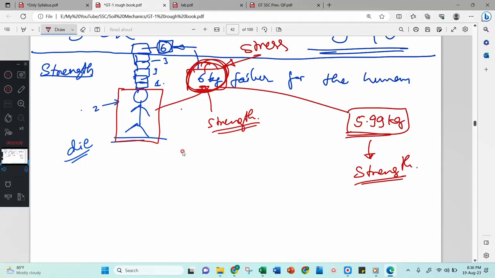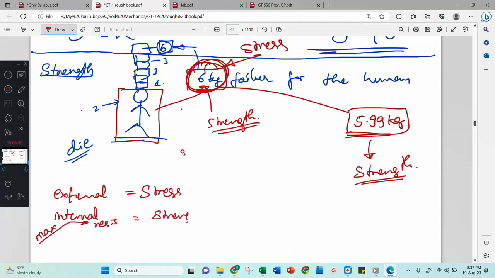Now whatever external load you apply, that is considered as stress, and the internal resistance that will build, the maximum internal resistance developed, is called strength. Okay, if the stress has a unit Newton per meter square, then the strength also has the unit Newton per meter square.